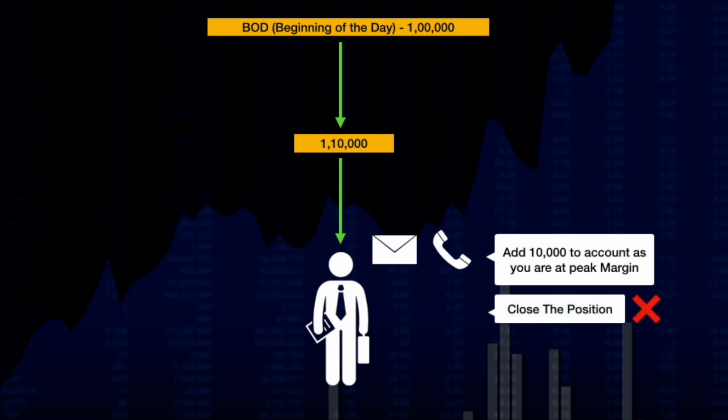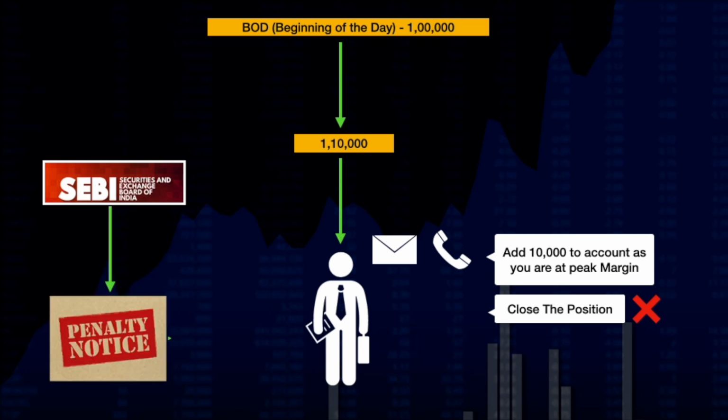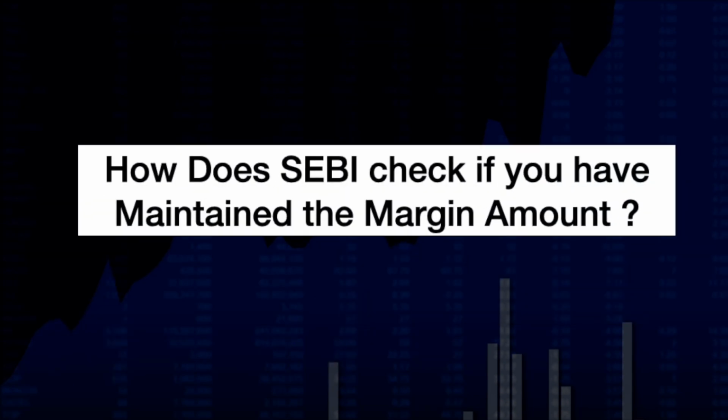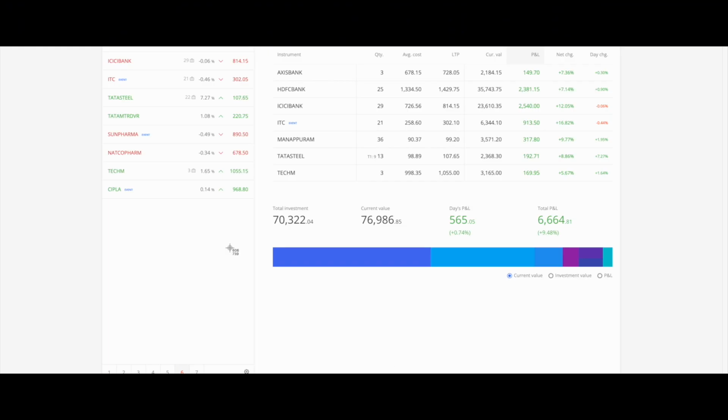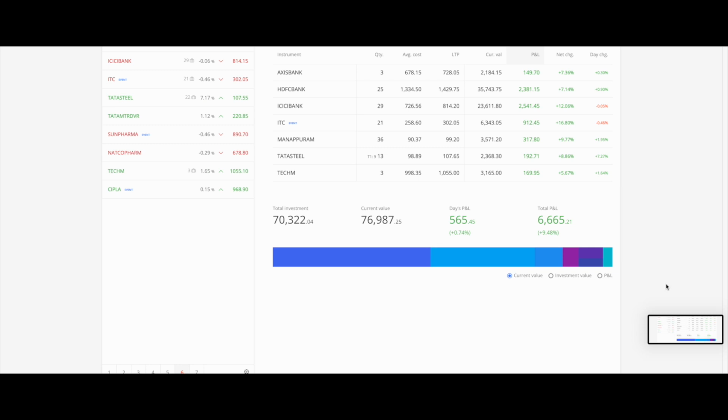Traders, do you know why the broker is doing this? This is because if you do not maintain the margin amount, SEBI will impose a penalty on your broker. Now this penalty amount is not small, it is very huge. It can be close to 0.5% to 1% of the total trade value. But how does SEBI check if you have maintained the margin amount? Every day, your broker has to send 4 trade snapshots with the positions to SEBI during the market hours. The times at which these snapshots are sent to SEBI are very random so that people cannot manipulate it.